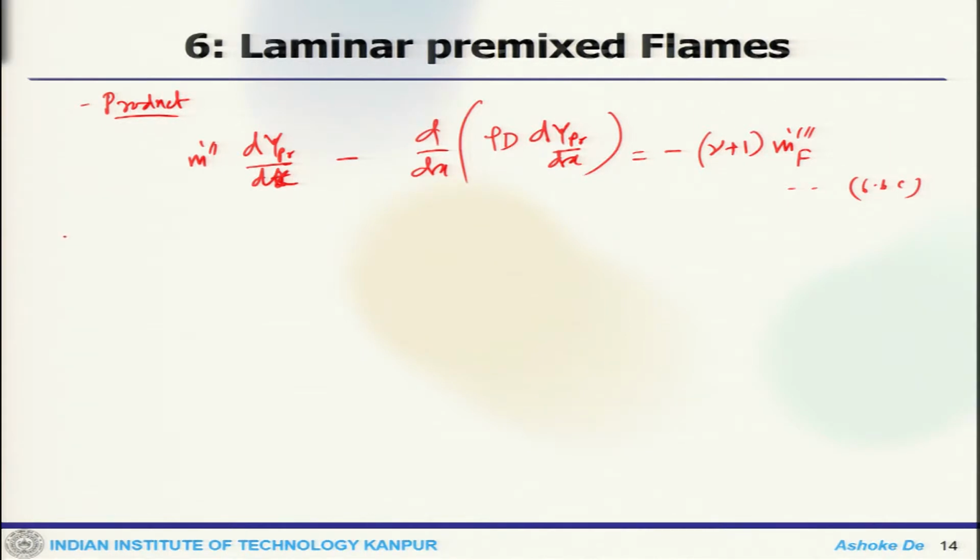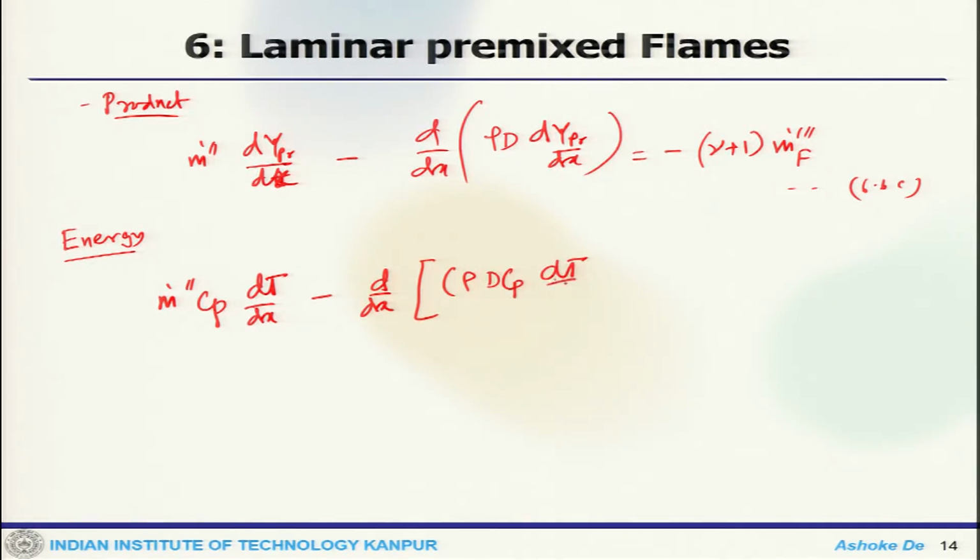Now, we will write the energy conservation equation, which is m dot Cp dT/dx minus d/dx of rho D Cp dT/dx equals minus summation of h_f,i^0 m dot triple dot i. So, that is the contribution for the species consumption or due to the reaction.